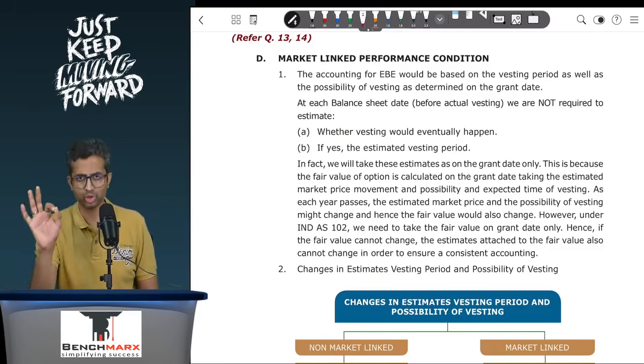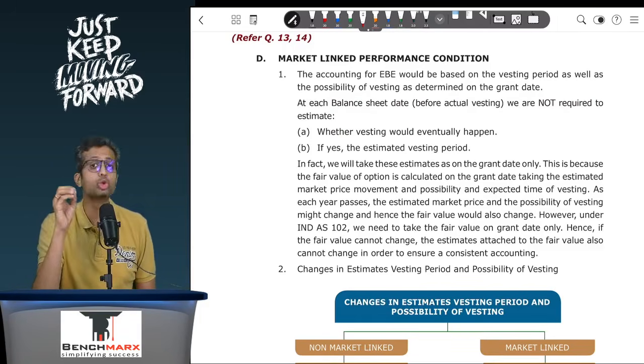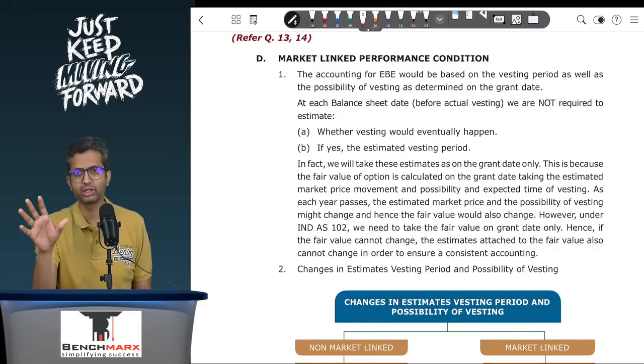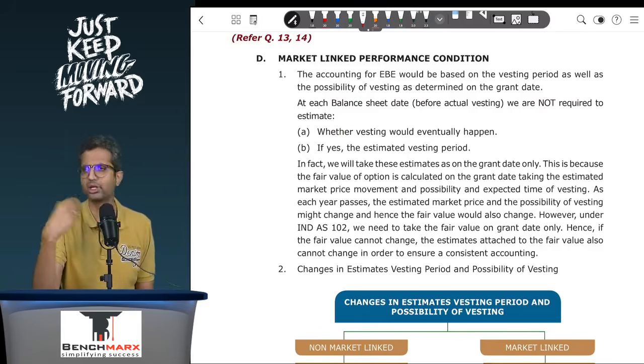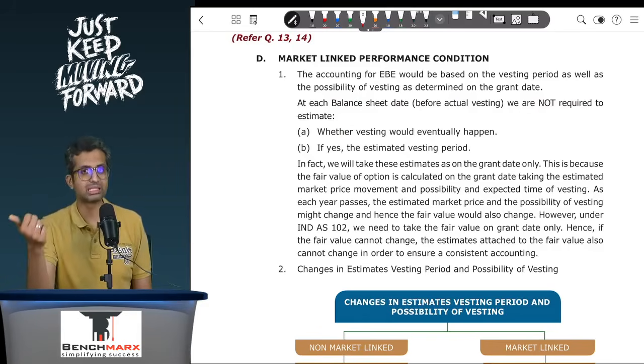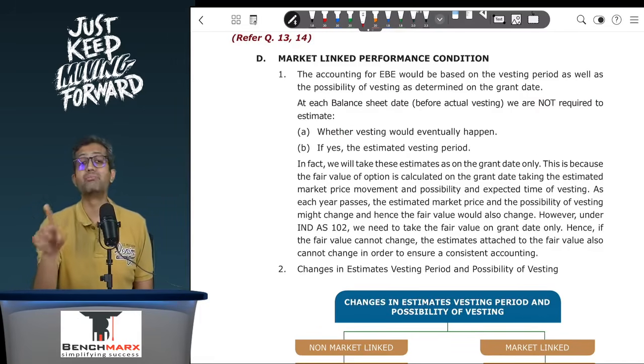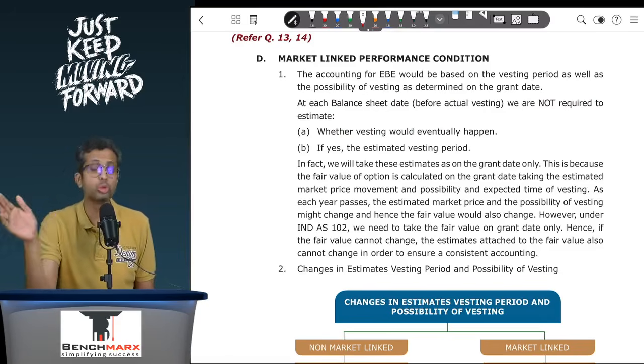So long story short, if it is a non-market link performance condition, non-market link like earnings, sales, etc., then you will treat the vesting period, etc., considering the estimates at each balance sheet date. However, if it is a market linked condition, then you will not go and reassess the possibility of vesting, what is the revised vesting period. No, you will not do that.